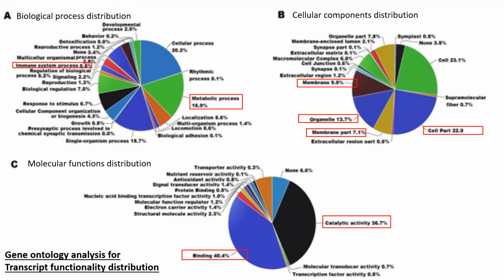The figure shows the functionality distributions of tarda transcripts by gene ontology analysis. We can see that the biological process distribution involves genes related to the immune system and metabolic process. For cellular component distributions, it involves genes related to organelle, membrane, and cell part. And for molecular function distributions, it involves genes related to binding and catalytic activity.